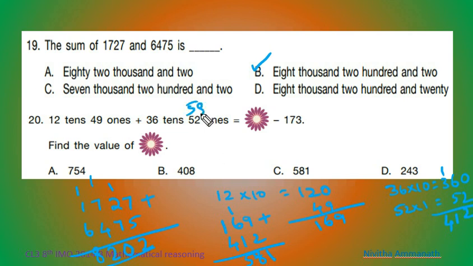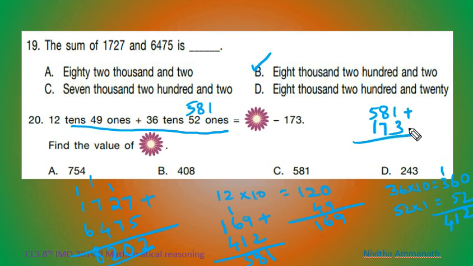So 581 is equal to flower minus 173. So flower equal to 581 plus 173. That is 3 plus 1, 4. 8 plus 7, 15. 5, 1 carry over. 1 plus 5, 6. 6 plus 1, 7. 754. A is the correct option.